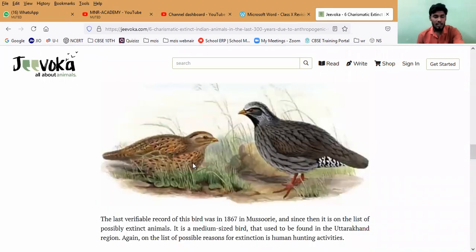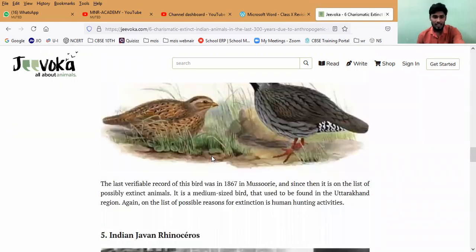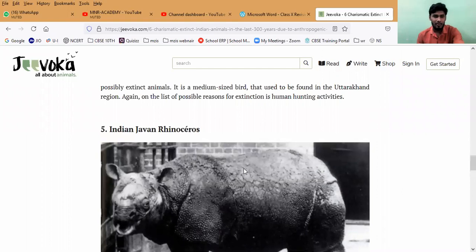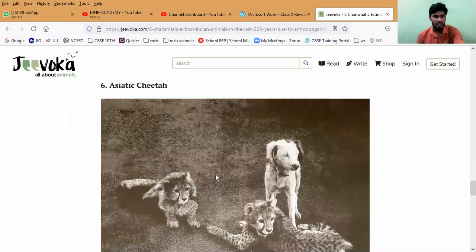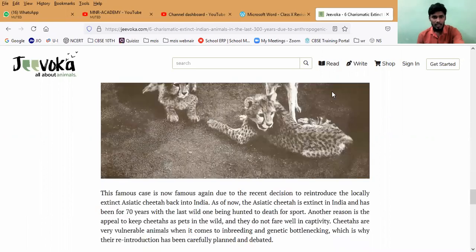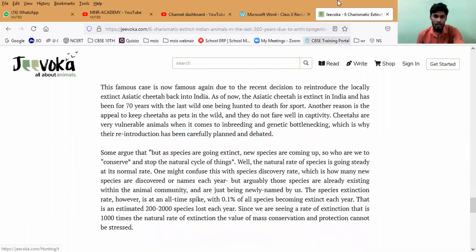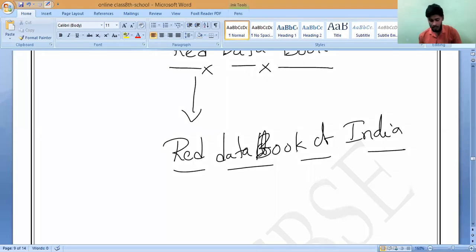Next, the Himalayan quail. This is a very rare bird, and this is also extinct now. Next, the Indian Javan rhinoceros. Yesterday I taught you, correct? Only two were there, and recently I think one passed away, that is why it is also included here. And this is the Asiatic cheetah. These are the six animals. Recent means they passed away in the last three centuries. This is information even I don't know, that is why we just have a look.